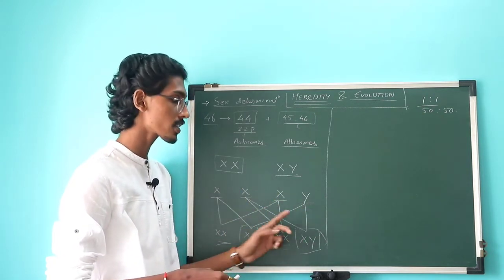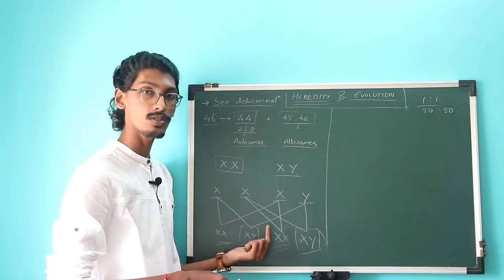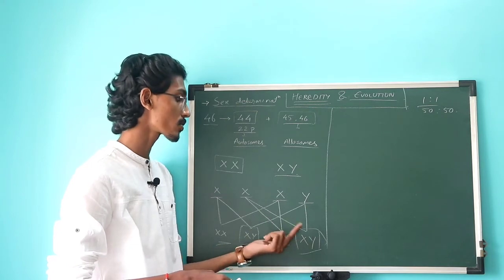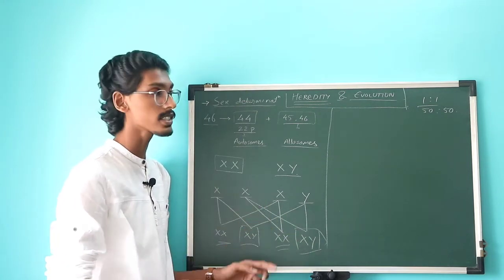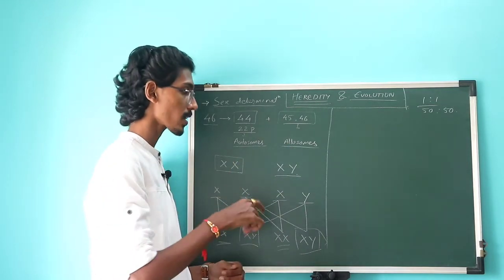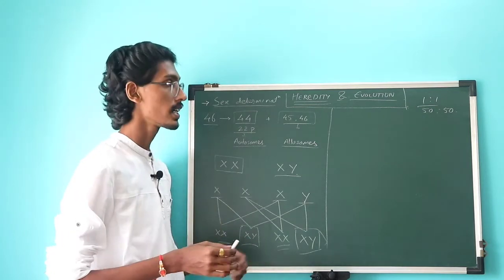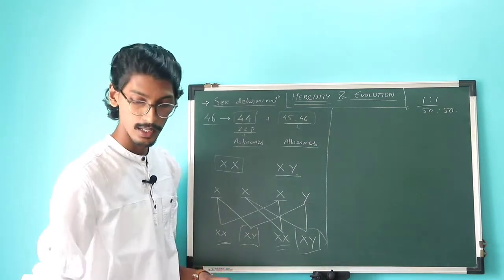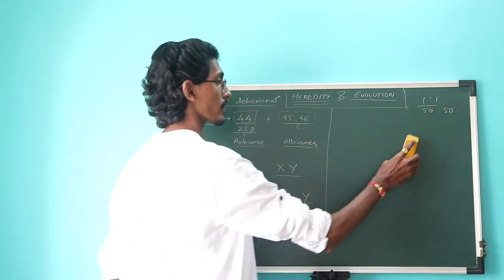They cannot decide which chromosome to contribute. It's a random process, and the ratio is 50:50. So this is simply how sex determination in humans works. With this we are done with the first topic.